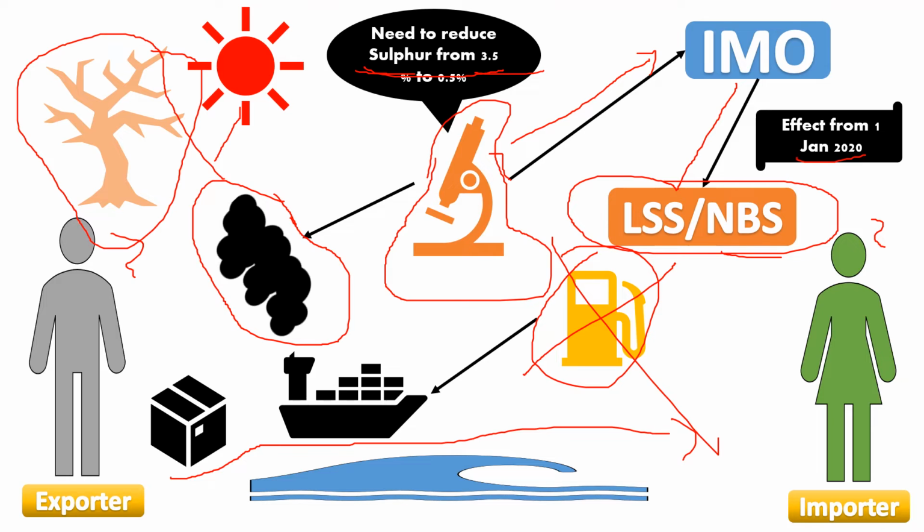Okay. So why have we not seen the LSS charges in every sea shipment? Because freight forwarders and shipping lines include the LSS or NBS charges in the basic freight rate. Some freight forwarders show it separately. Hope you understand LSS and NBS. Let's go to our next slide.